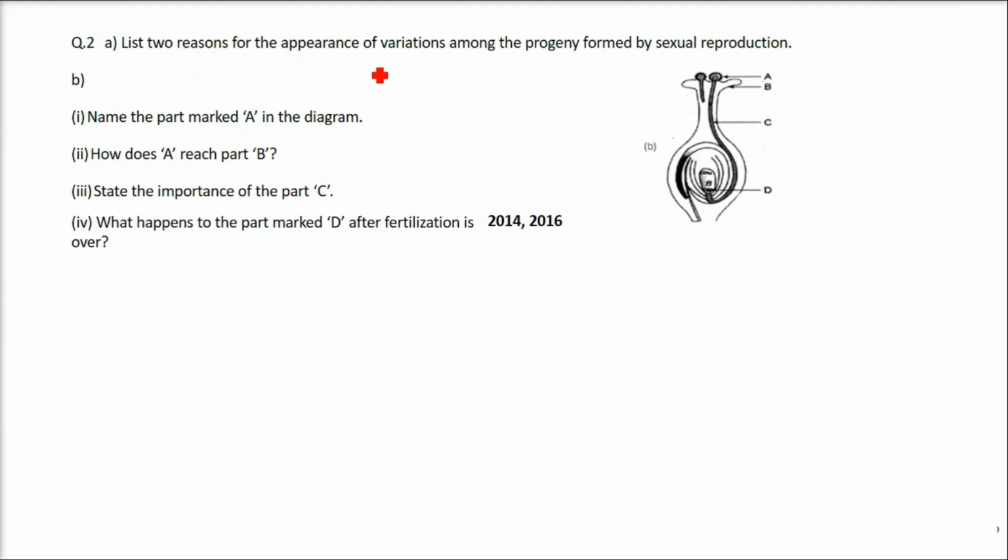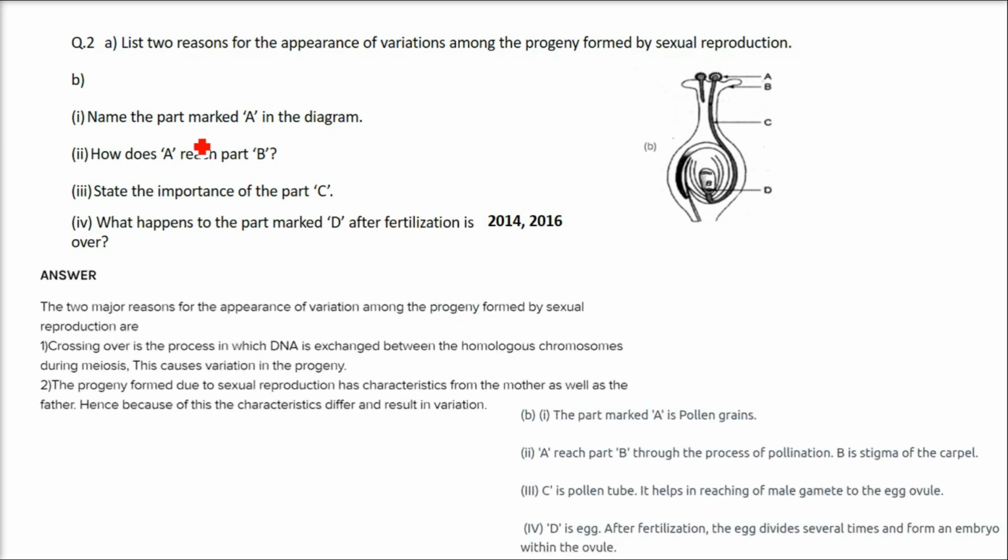List 2 reasons for the appearance of variations among the progeny formed by sexual reproduction. This is the first question, then we'll take the other part also, which is the second part. So let us go along with the first part. When there is sexual reproduction, what are the 2 reasons for the appearance of variation? Why is the progeny, or the next generation, having a different appearance?